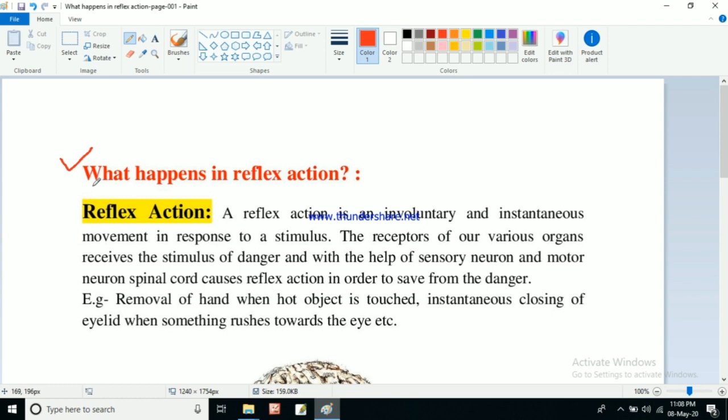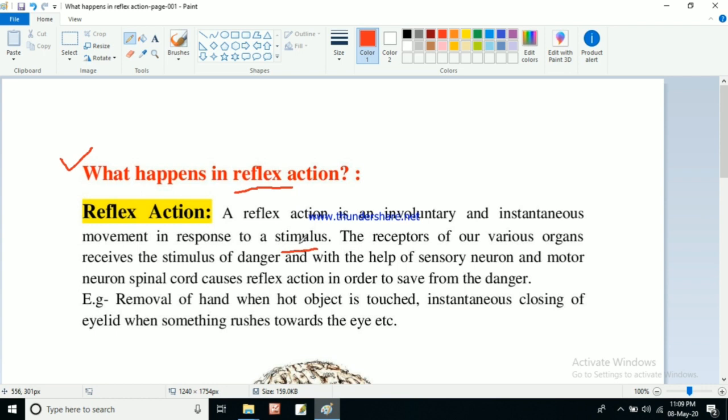Before discussing what happens in reflex action, we have to understand the meaning of reflex action. So what is reflex action? First we will look at this one. Reflex action. A reflex action is an involuntary and instantaneous movement in response to a stimulus. We already know what a stimulus is. Stimulus means anything from outside, that external influence. So reflex action is involuntary.